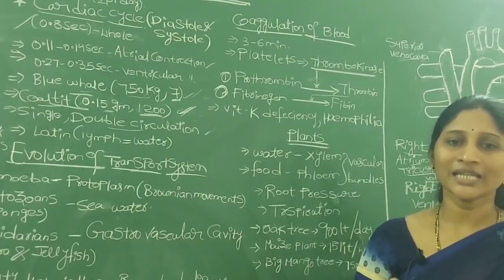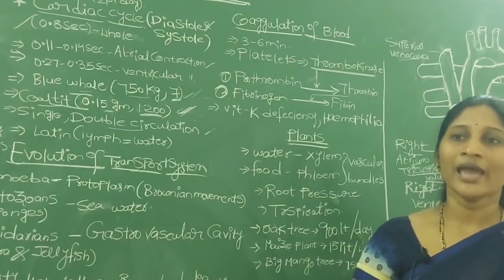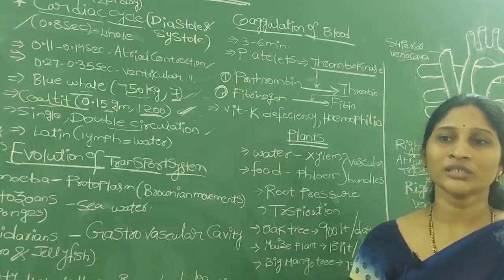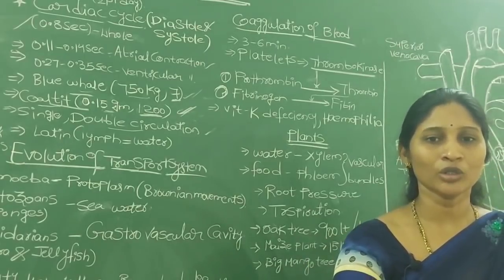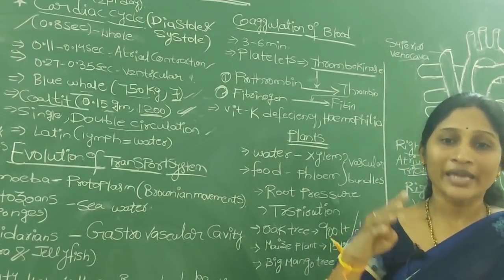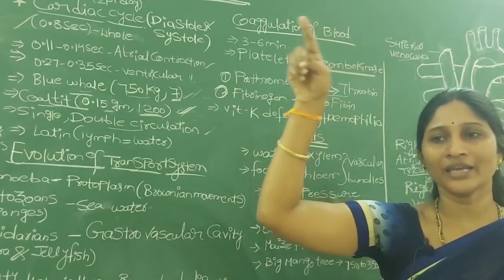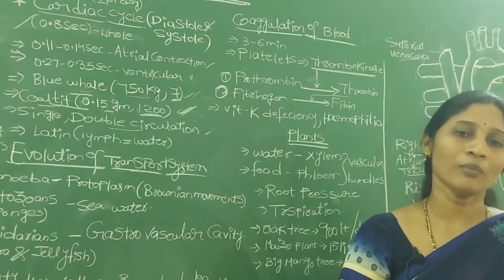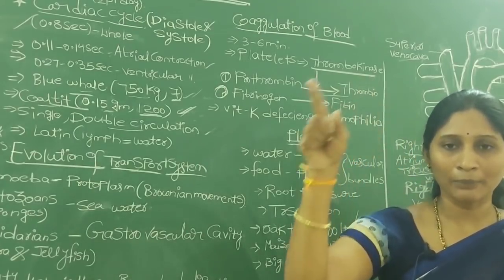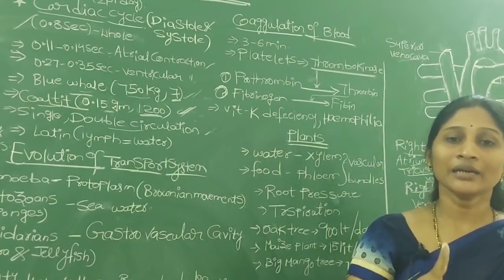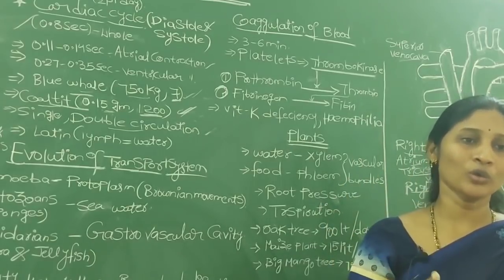At the lungs the exchange of gases takes place, and from the lungs the oxygenated blood is not directly sent to all the body cells. Again from the lungs it is sent back to the heart, and from the heart again through the artery it is supplied to all body cells. So for one complete circulation it crosses the heart 2 times.